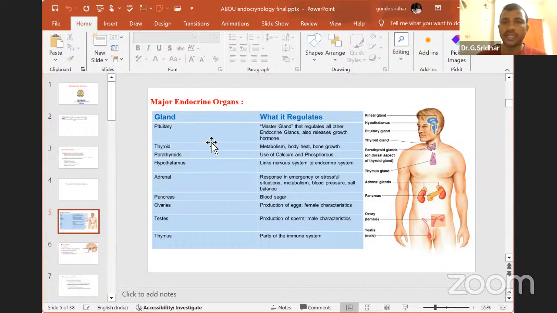The thymus size decreases, and it is useful to develop the T lymphocytes in our body. The last ones are the ovaries and testes. These are useful to develop the secondary sexual characteristics in our body, with hormones like estrogen, progesterone, and testosterone. This is the outline of the endocrine organs you find in our body.